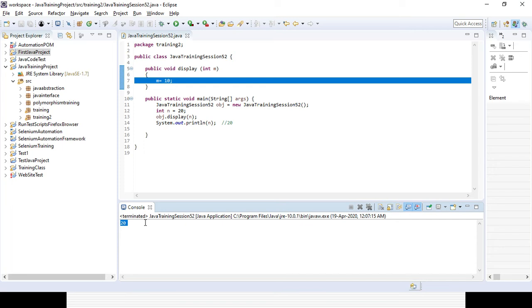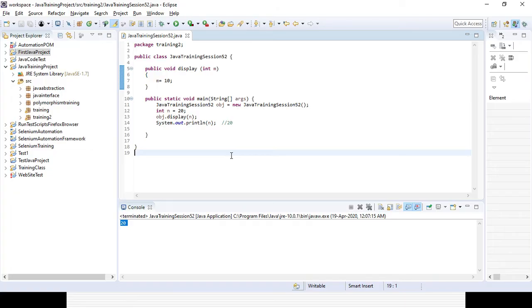Here the variable n, whose value was 20, is passed to the parameter m of the display method, as a copy of n is passed. Changing m does not change the value in the main method. So that is called call by value in Java.